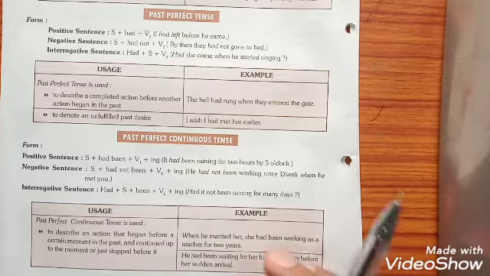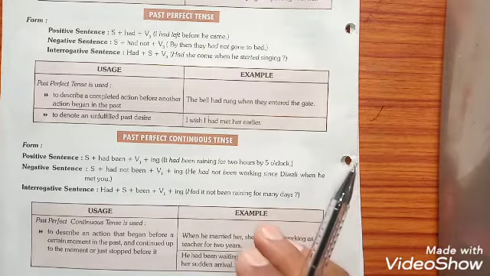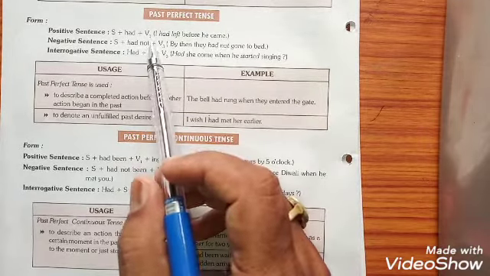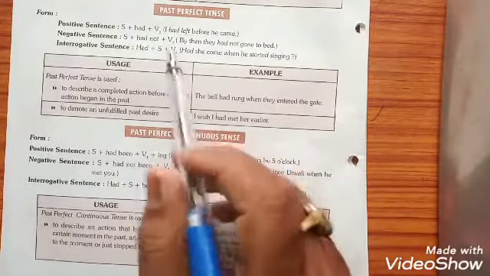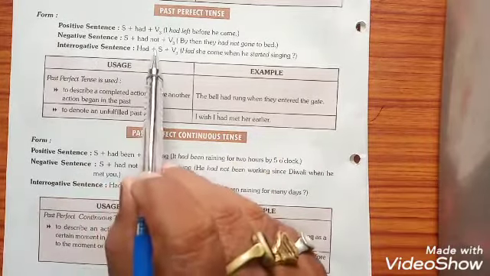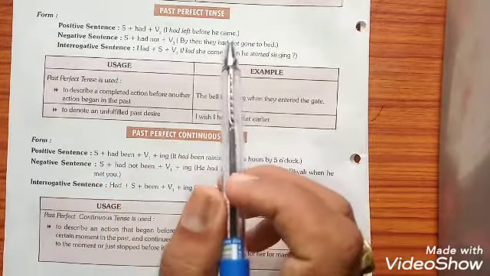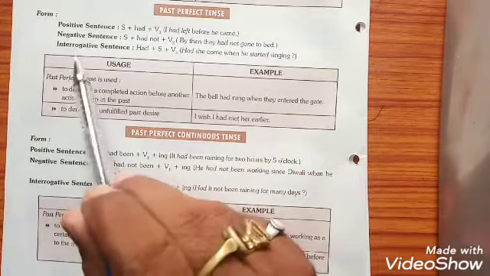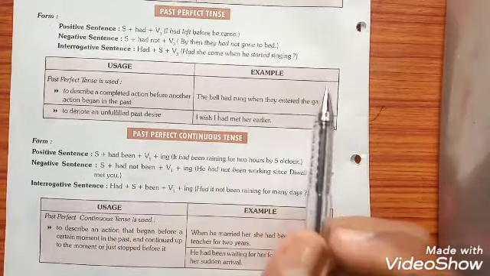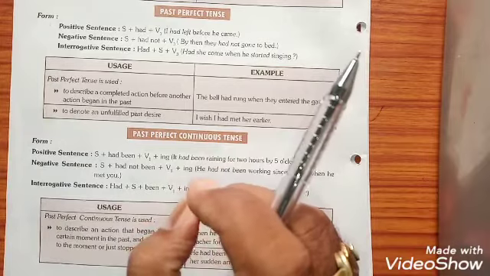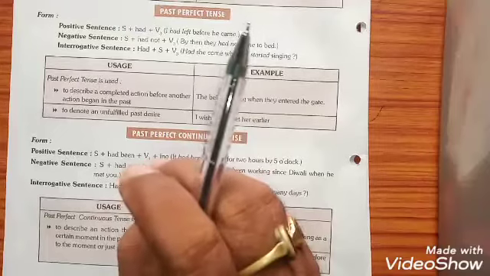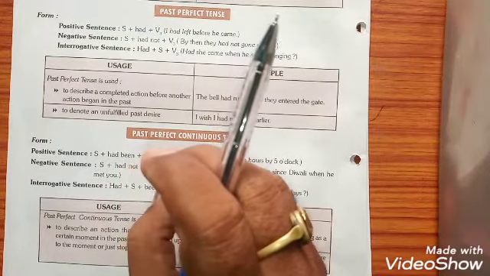The important structures for past perfect tense. First, for positive sentence, subject plus had plus V3 plus other words. I had left. For negative sentence, subject plus had not plus V3. I had not left. And as far as interrogative is concerned, its structure is had plus subject plus V3 plus interrogative sign. Had I left?